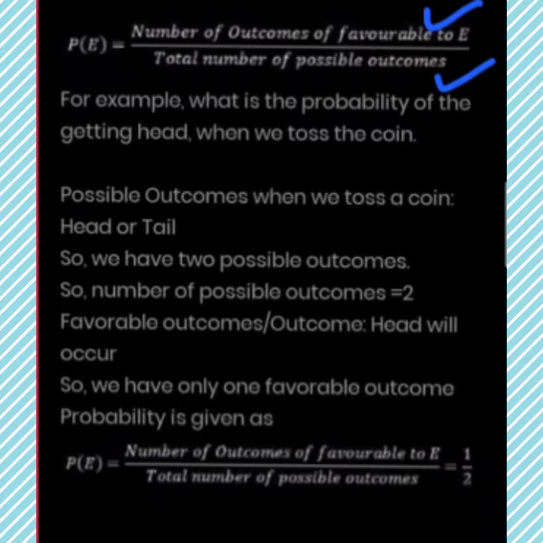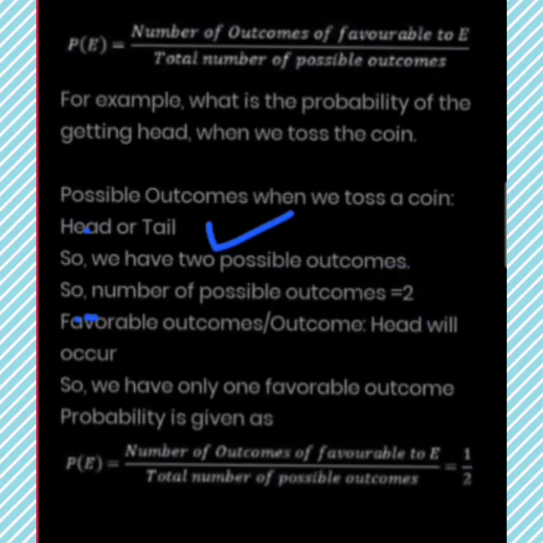Let's take an example. What is the probability of getting a head when we toss a coin? Of course, there are two options. When we toss a coin, there may be head or tail. So we have two possible outcomes, head and tail. So the number of possible outcomes is two.